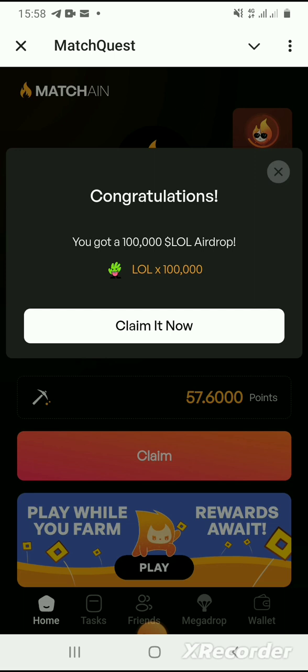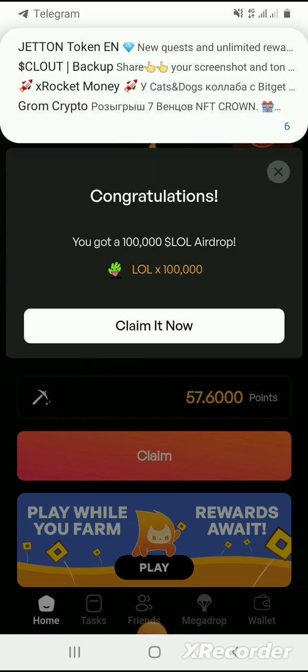So we are going to bridge the BNB in our wallet to that of Matchain, and what we are using here is BitgetWallet. We need the equivalent of $1 in BNB to do the bridging. So let me go to Bitget and demonstrate how to go about it.